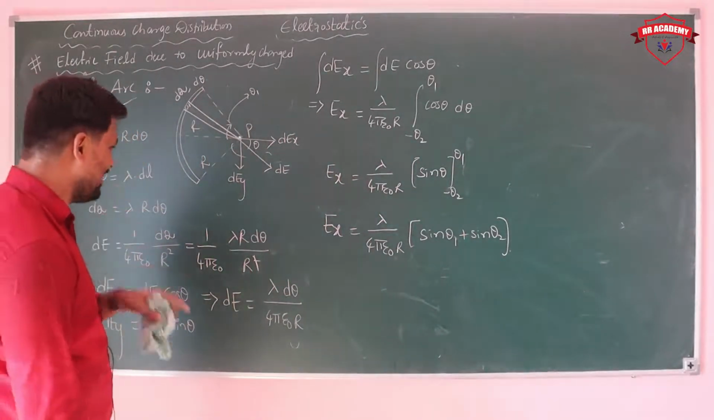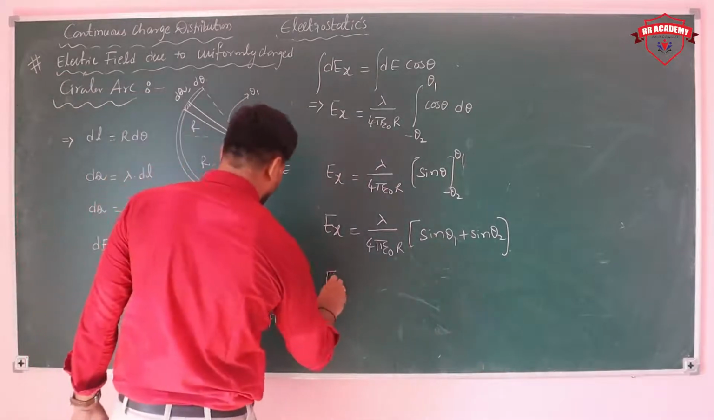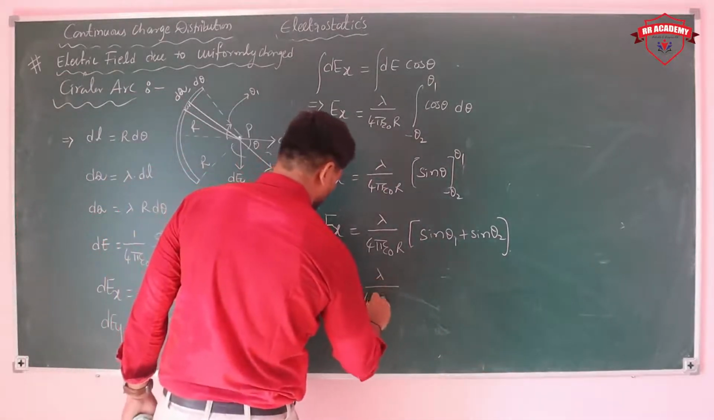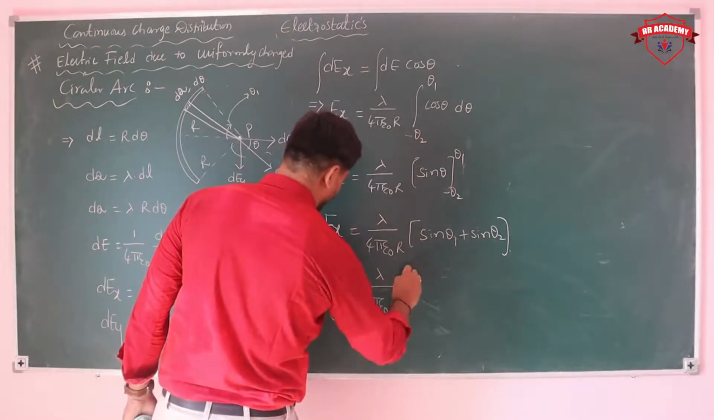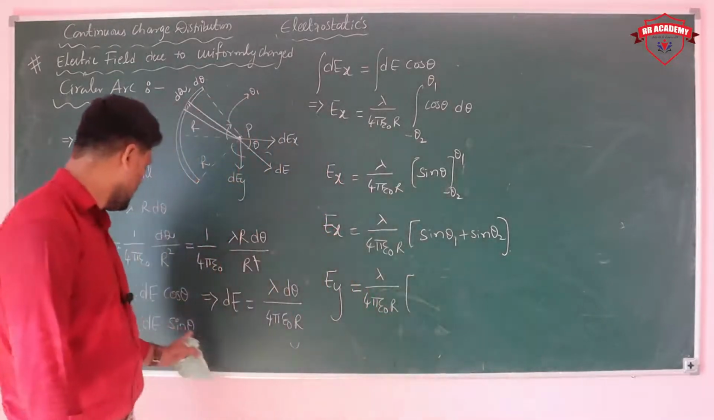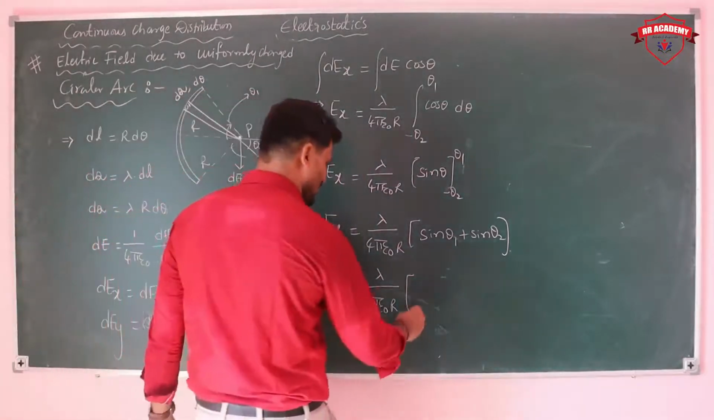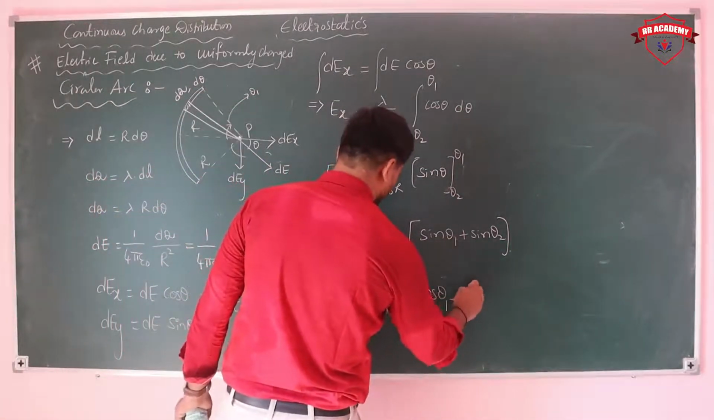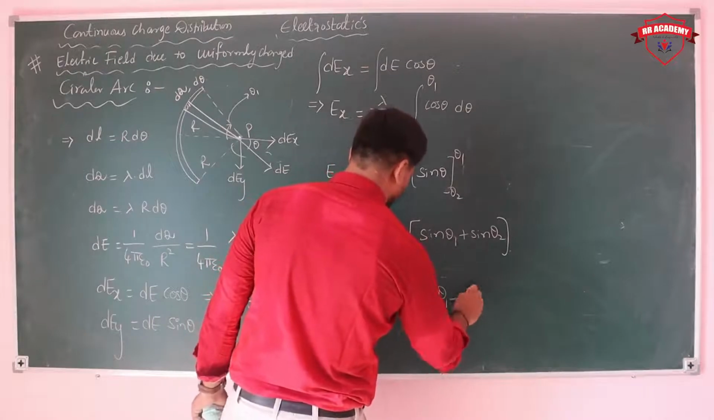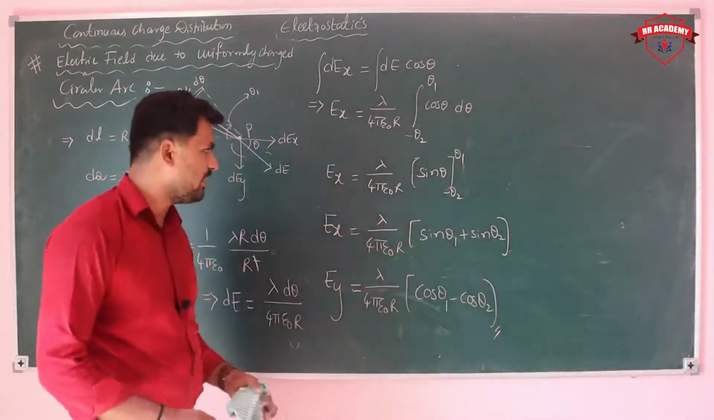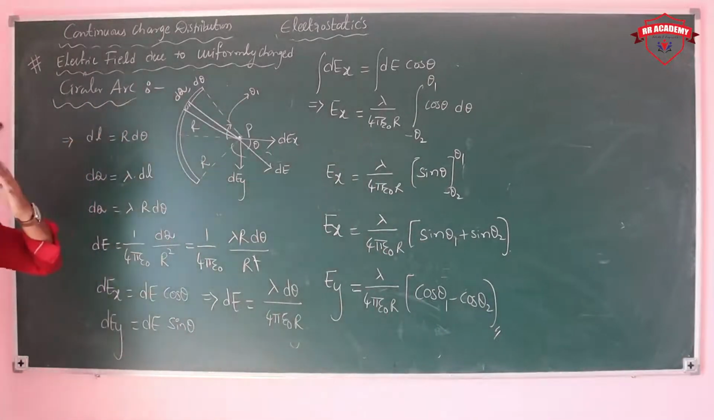Then try to write the value of Ey. Already we did it. How much is the value of Ey? Yes, lambda upon 4 pi epsilon naught into r. Taking the integration of sin theta from theta 1 to theta 2 and substituting, you get cos theta 1 minus cos theta 2. This is the value of Ey and Ex for a circular arc.